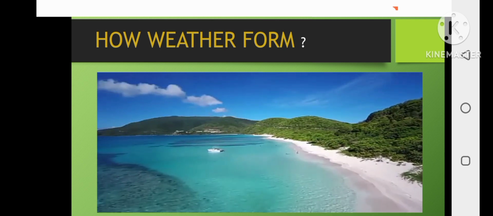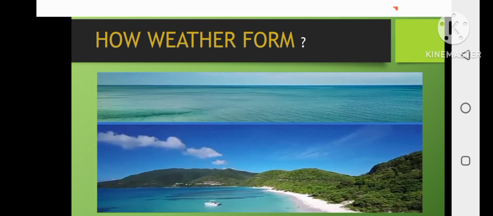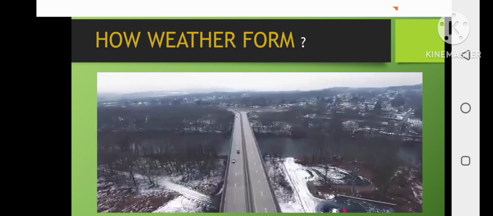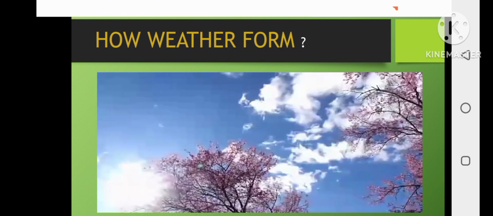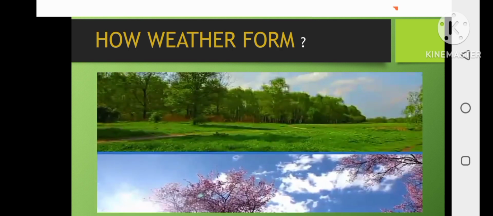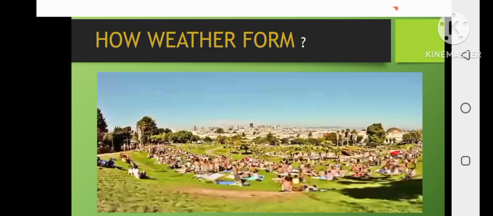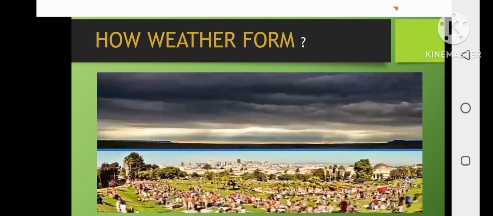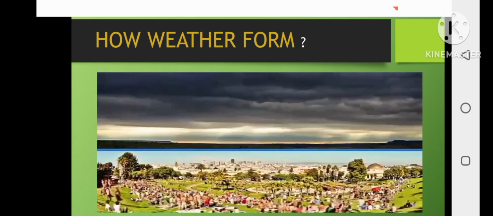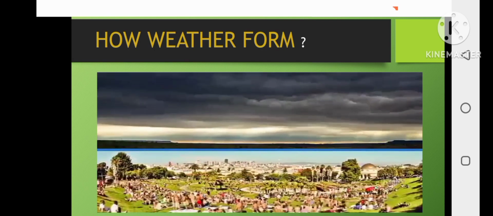The maritime tropical air masses that affect the United States form over warmer waters, such as the Gulf of Mexico and the Caribbean. They bring mild, cloudy weather to the eastern United States in the winter, and they bring hot, humid weather in the summer. The next time you experience a warm, fair day without clouds, or see a storm approaching your town, you will be familiar with the types of air masses that are heading your way.